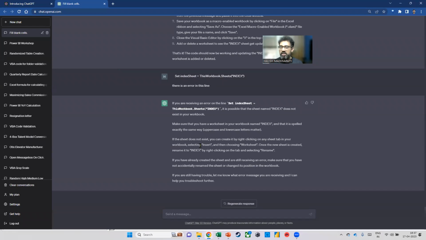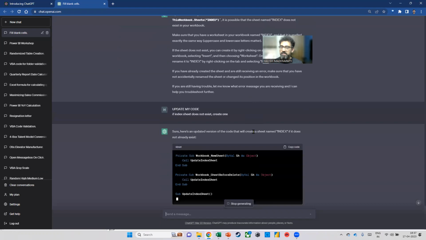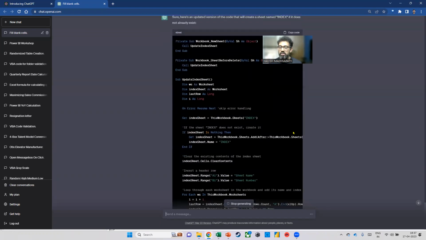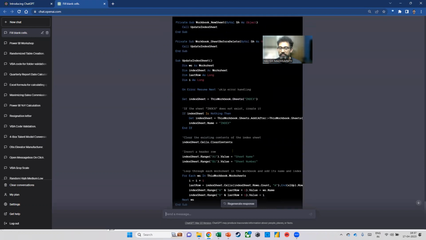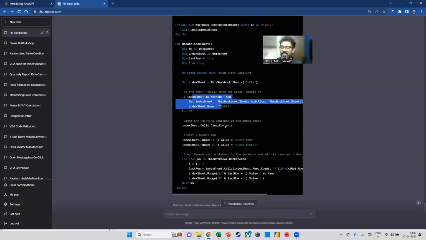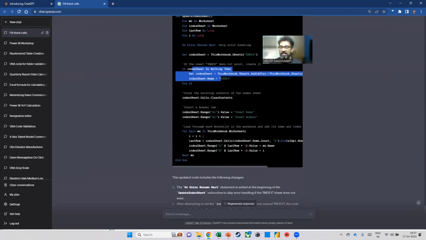Now I can be smarter and I can tell ChatGPT, you know what? If there is no index sheet, I would like you to create one. So that means I will say update my code. If index sheet does not exist, create one. So what is it doing? It's smart enough to understand that, hey, you're referring to the code that is already there. So now you notice, if you look at this part, it's actually going to create an index sheet, right? I won't run it, but I just wanted to give you an idea that this is the beauty of it.